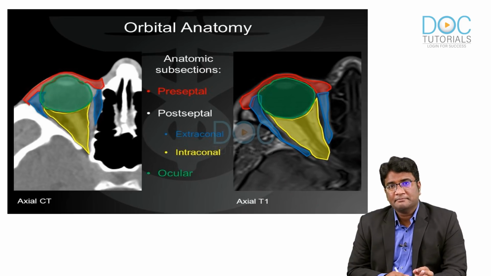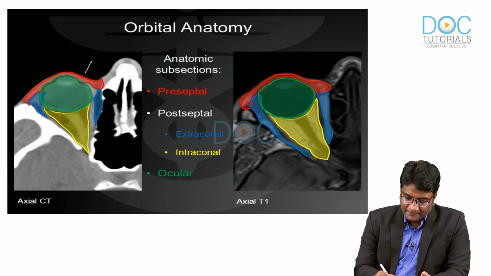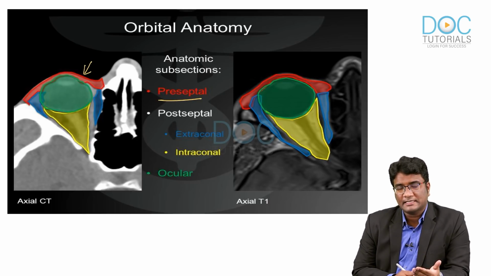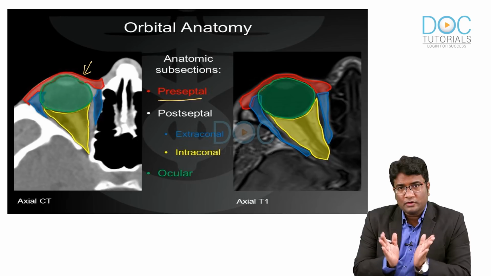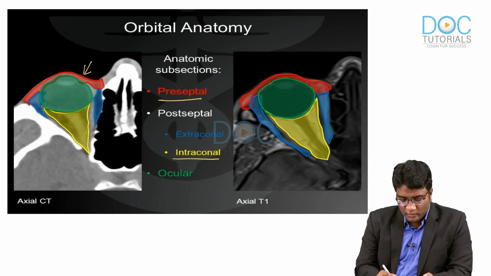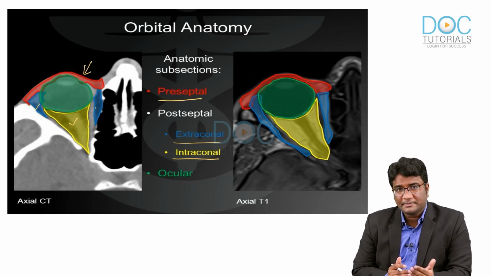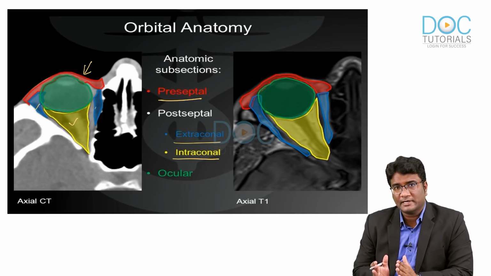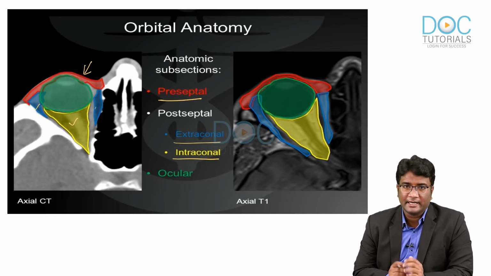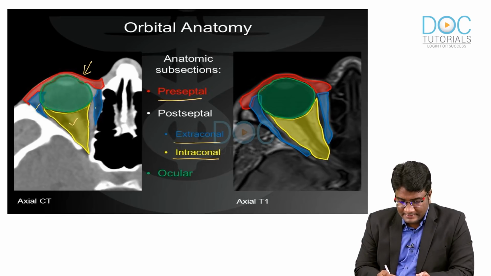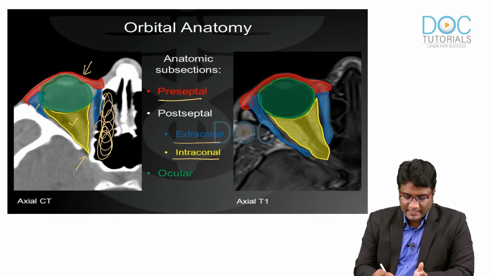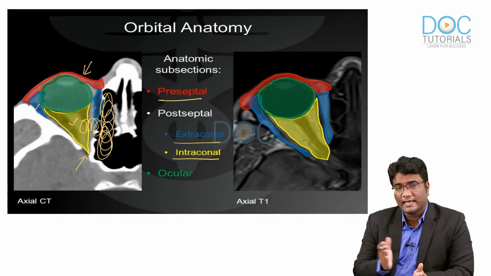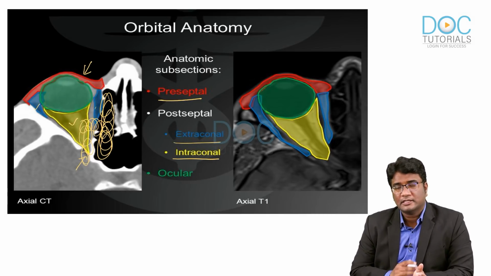Now, let us understand some basic orbital anatomy. This area is the preseptal area in front of the orbital septum. On the anterior part, you have this preseptal area. Then the muscle cone; within the muscle cone, the fat is called intraconal fat, and outside it is your extraconal fat. So, you have a preseptal area and the postseptal area. In the postseptal area, we have an intraconal area and an extraconal area, intraconal fat and extraconal fat. And this is the orbital apex that we have. So, infections from the sinuses, from the nasal cavities can spread into the orbit involving the extraconal and the intraconal fat and the orbital apex that we can see on the imaging.